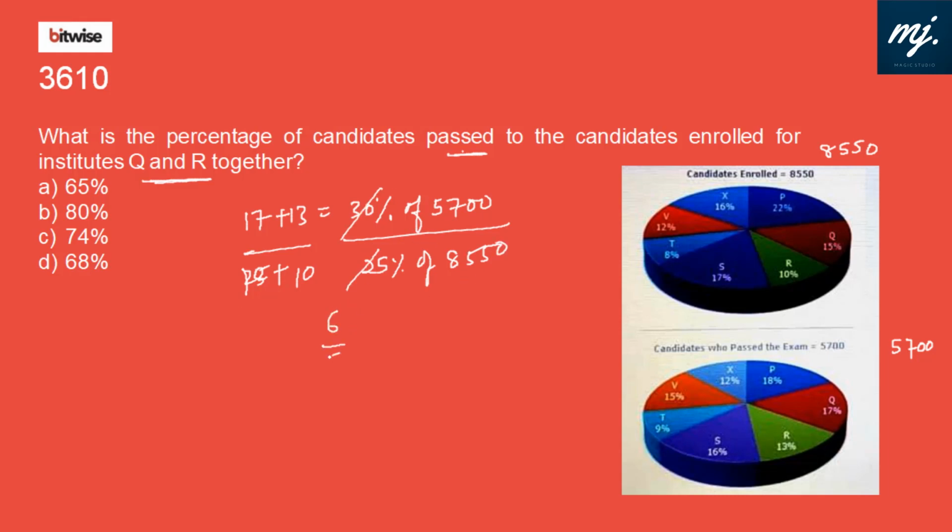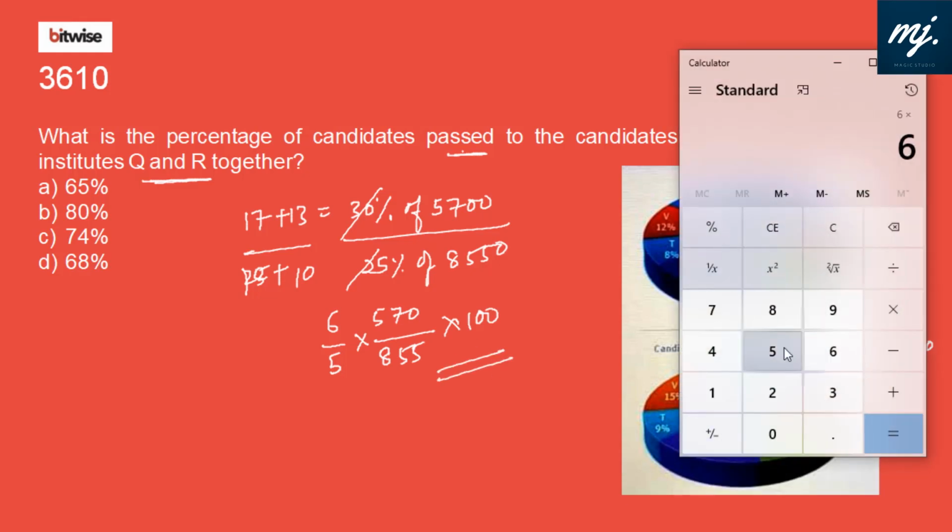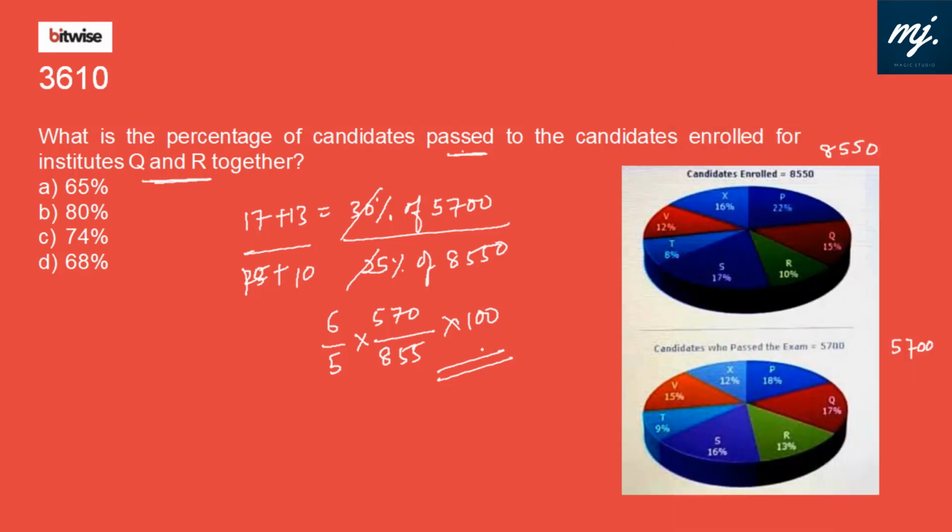This will go 6 by 5 into 570 by 855 into 100. That is what we are looking for. So it would be 6 into 570 divided by 5 divided by 855 into 100, which will give 80%. That is in option B.